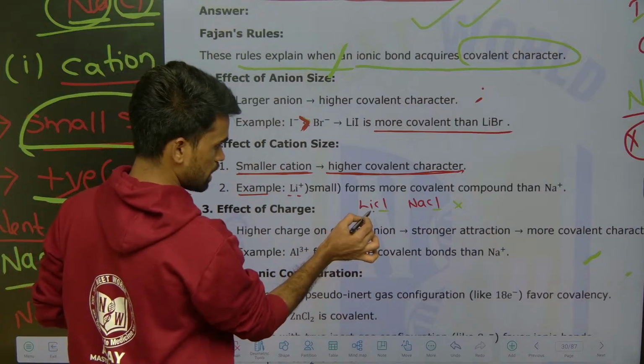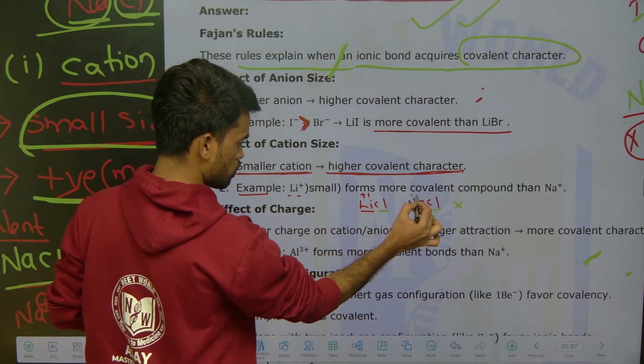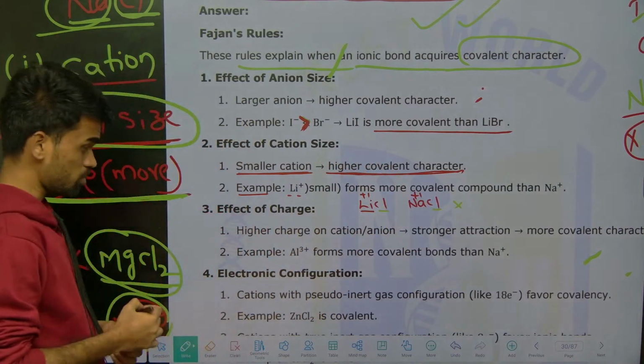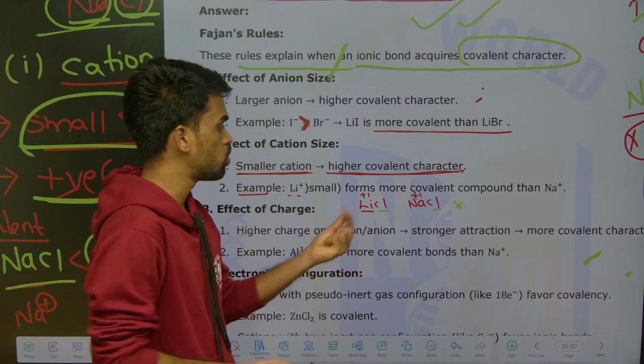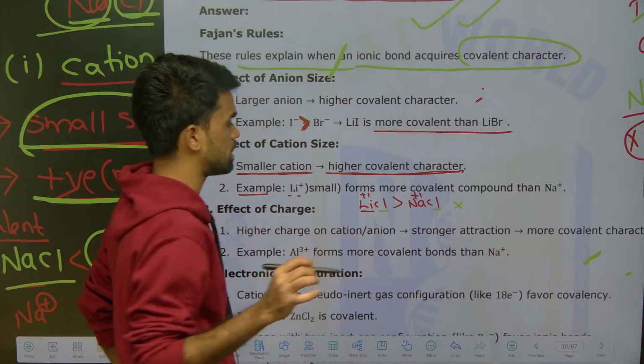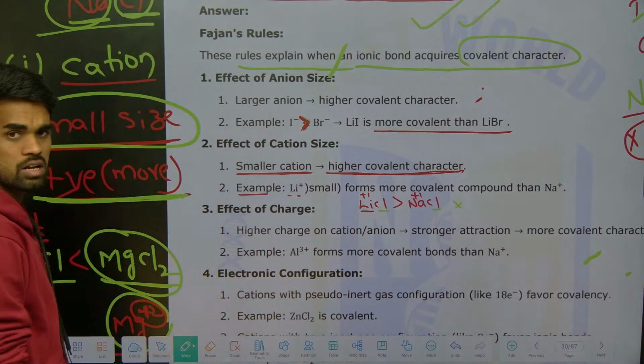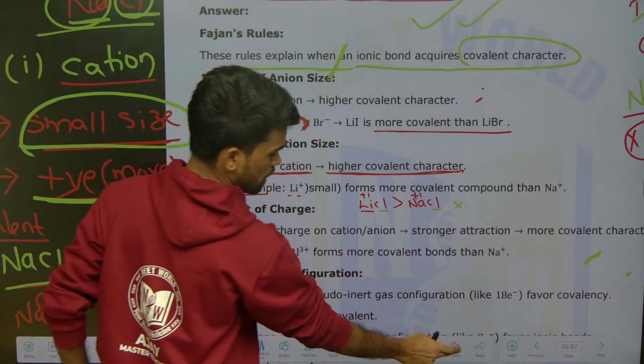So look at the cation, this small size cation now. The positive charge is also the same, but with the small size cation here, lithium, that makes it more covalent when we compare it with NaCl. That's it. This is the covalent character order of the compounds.